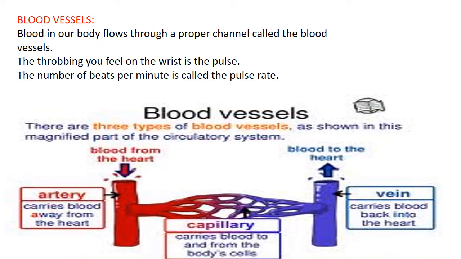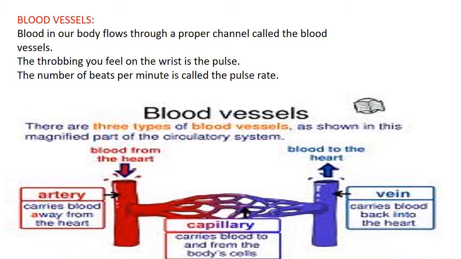Now, this blood is not directly flowing in our body. It is flowing through a proper channel, closed vessels, vessel-like structures. We call them the blood vessels. If you touch near your wrist, you feel a throbbing, a kind of dub like that. We call it the throbbing. That is a pulse. And if you check the number of beats per minute, we call it the pulse rate.